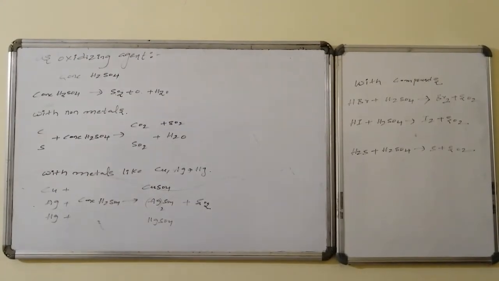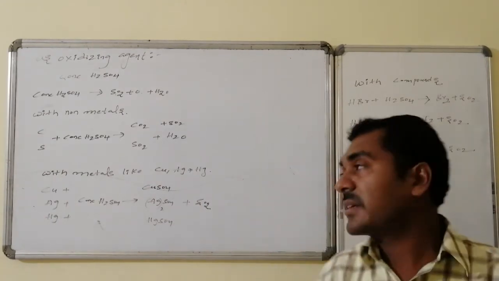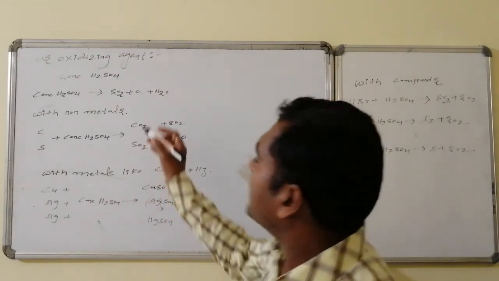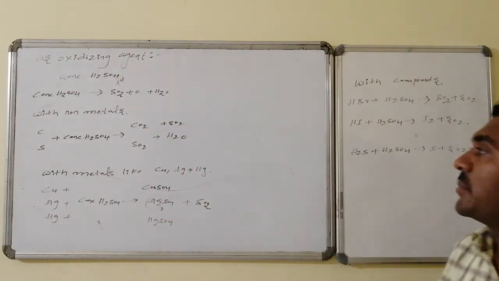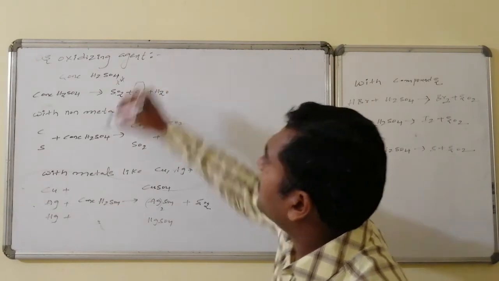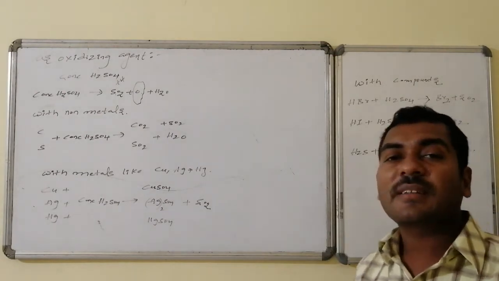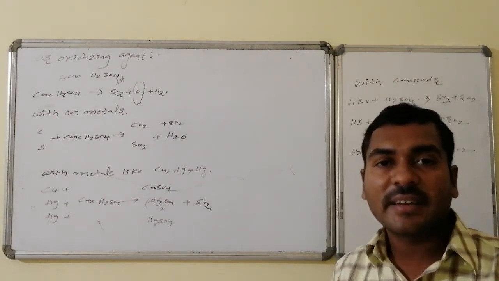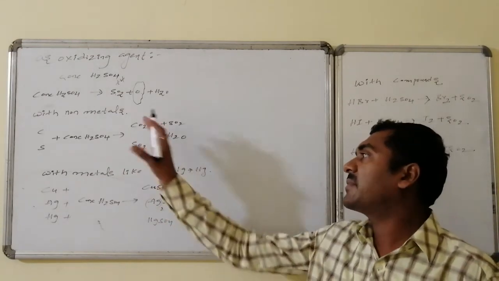It is acting as a good oxidizing agent, whereas concentrated sulfuric acid is converted to sulfur dioxide. Here, it underwent reduction, and nascent oxygen is generated, that is, it is acting as a source of oxygen, hence it is acting as a good oxidizing agent. It reacts with non-metals like carbon and sulfur and converts them to the corresponding oxides like carbon dioxide and sulfur dioxide.